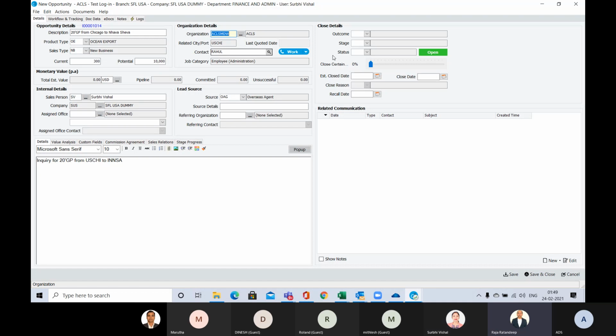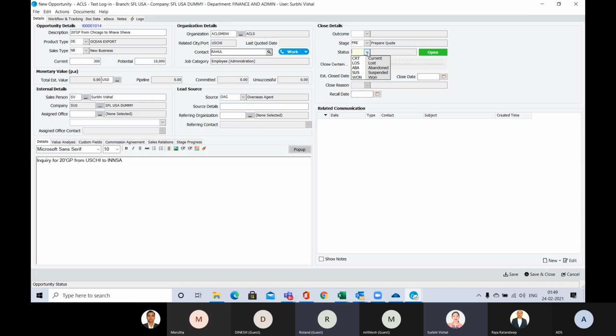Now here are certain details, like outcome and stages. These are some stages which we have defined, but we can define them as per your company norms.